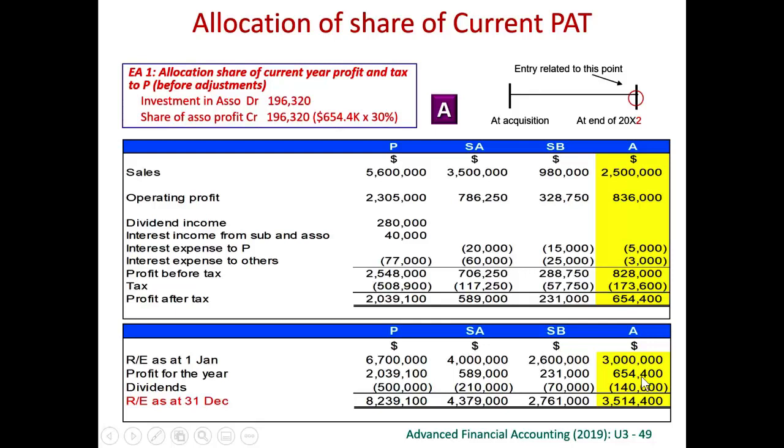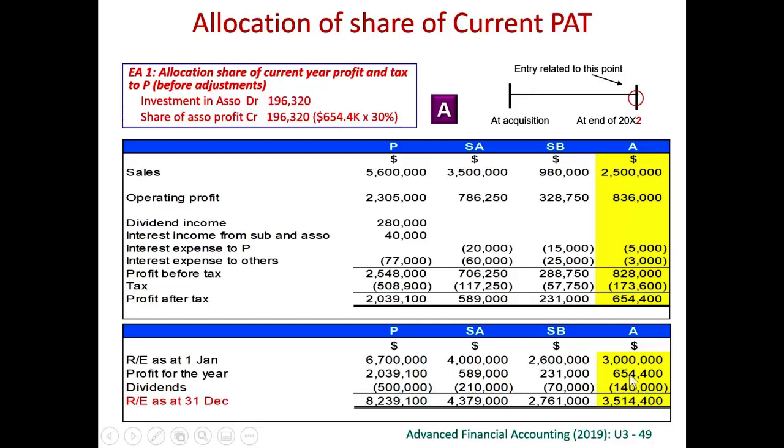We acquired this associate only in the current year, therefore only 1 year profit. We share 30%, therefore we debit investment in associate and we credit share of profit of associate for the current year. When we share the profit, we notice that this associate actually has paid out dividend.